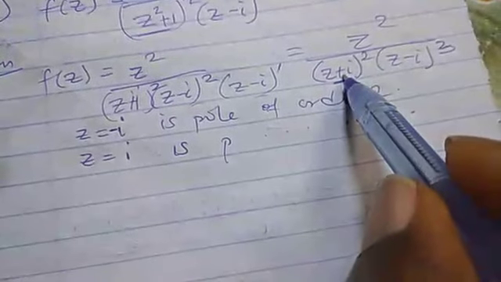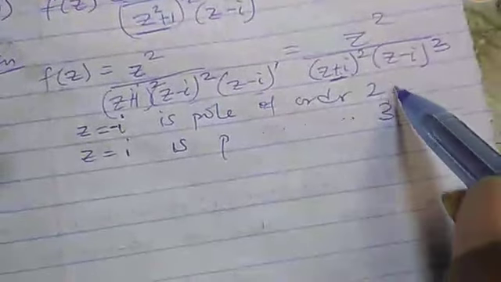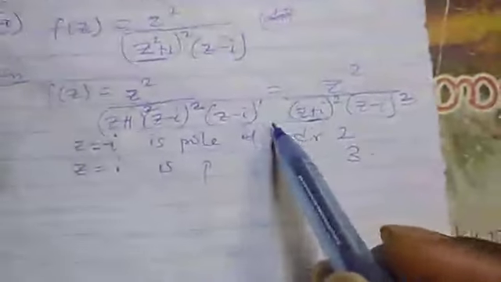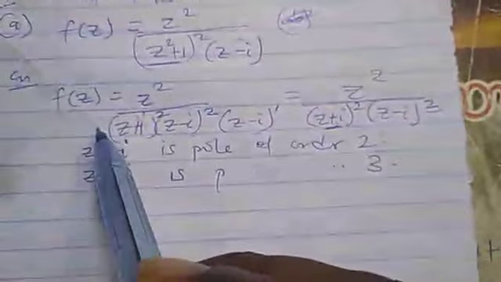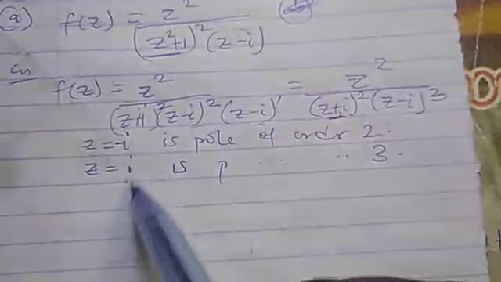So these are the two singular points, z is equal to i and z is equal to -i, and they are poles of order 3. We can also call them isolated singularities. They are both isolated singularities because this f of z encloses no other singular point except these two. Any other point there will not be a singular point.